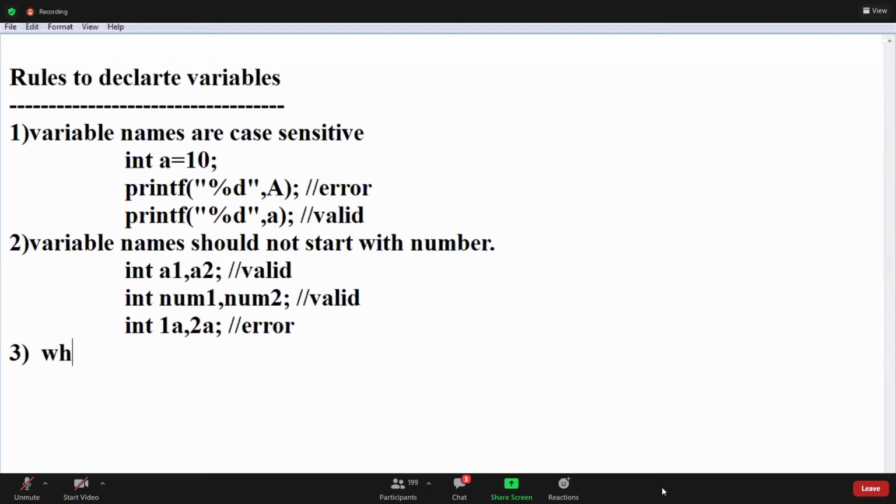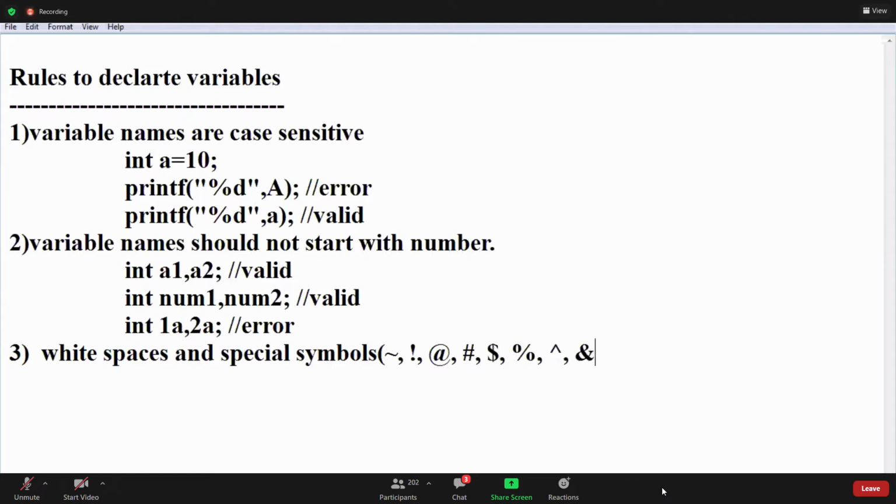Third rule, guys, is white spaces and special symbols are not allowed. What are the special symbols, guys? These are operators. We can't use operators to declare the variable: at the rate, dollar, percentile, bitwise XOR, bitwise and, star. These all are operators, guys. But one special character we can use, that is underscore is allowed.